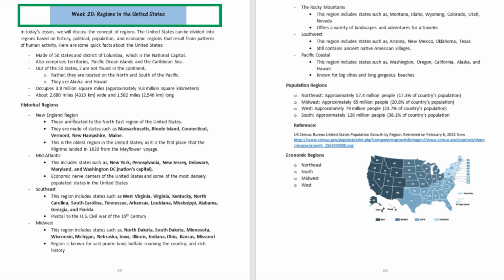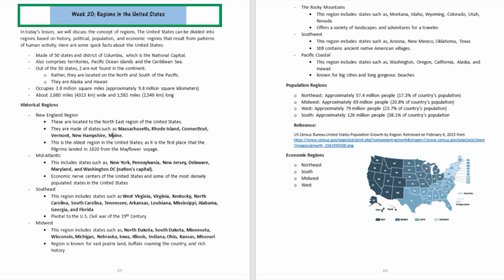So historically, the regions in the United States can be broken down into these few sections. The New England region, the Mid-Atlantic region, the Southeast region, the Midwest region, the Rocky Mountains region, the Southwest region, and the Pacific Coastal region. So what's the New England region?